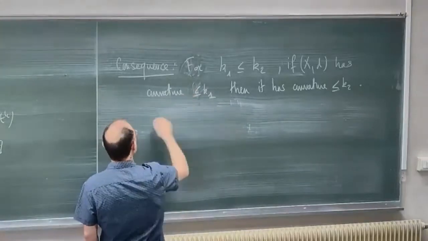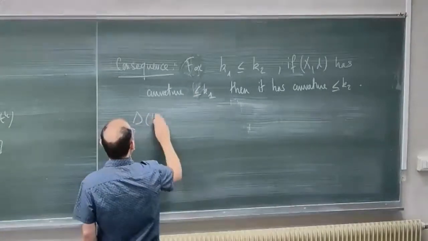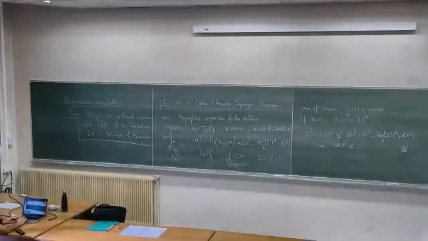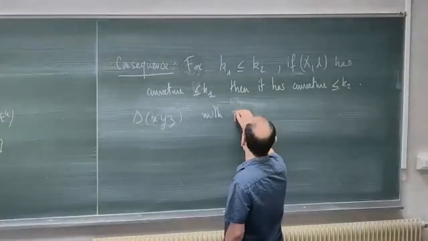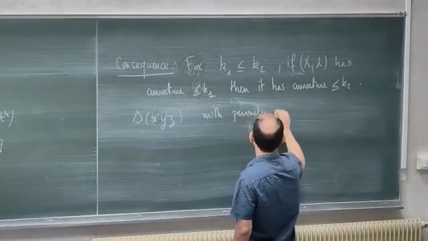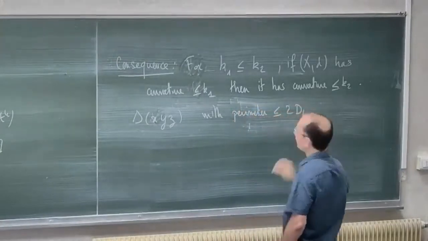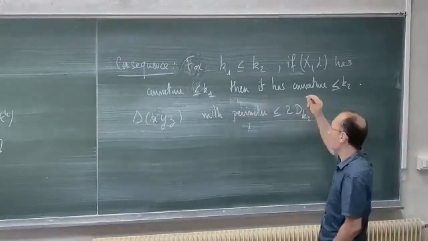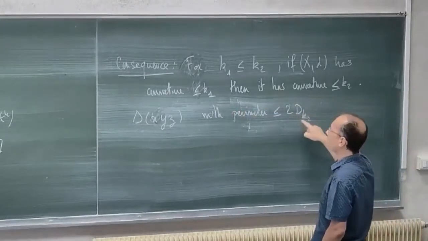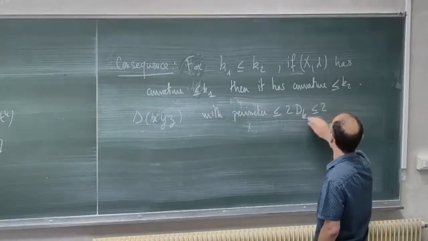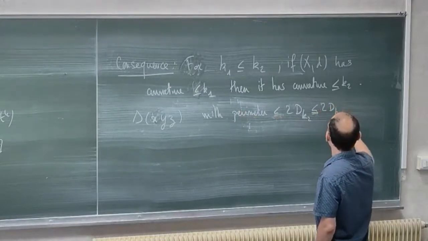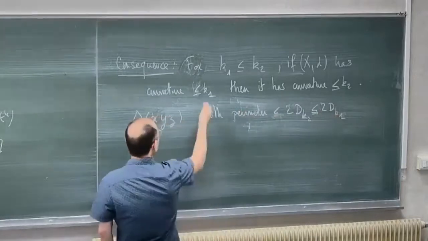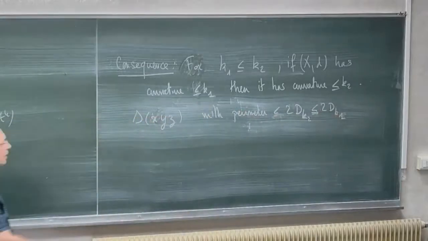So I assume that X has curvature less than K1. I take a triangle, delta x, y, z, with perimeter less than 2 D_K2. I want to prove that it also has curvature less than K2. And since D_K is a decreasing function of K, this is less than 2 D_K1. So I can construct a comparison triangle both in the model space of curvature K1 and K2.